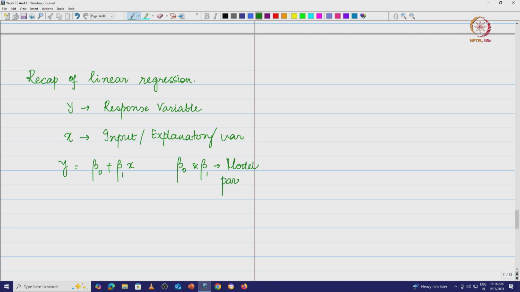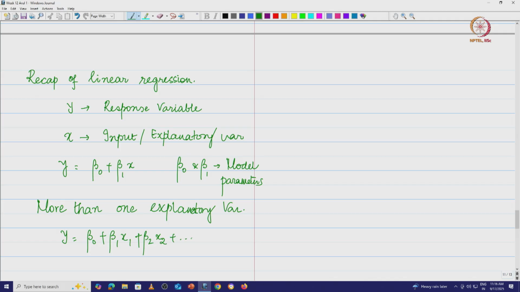Suppose we have more than one explanatory variable, then we can write y is equal to beta naught plus beta 1 x1 plus beta 2 x2 plus etcetera plus beta n xn.